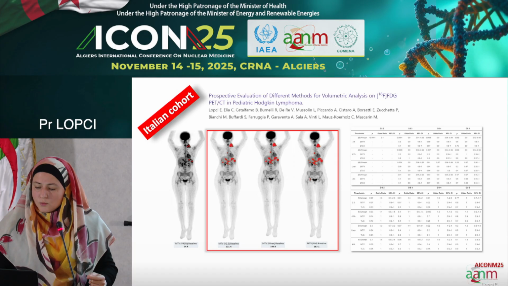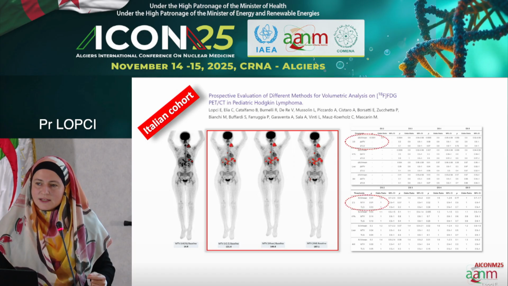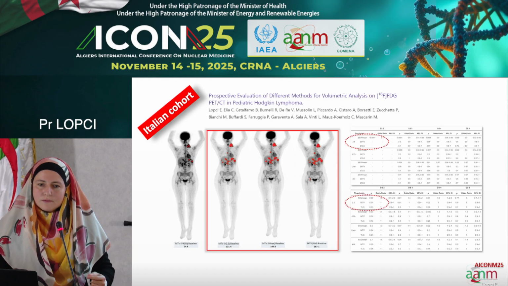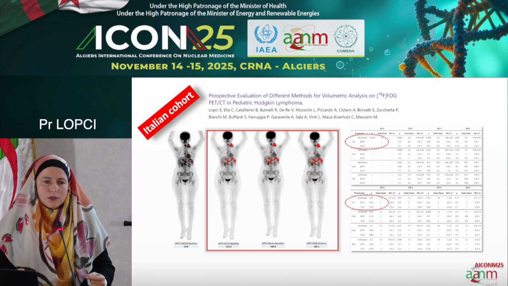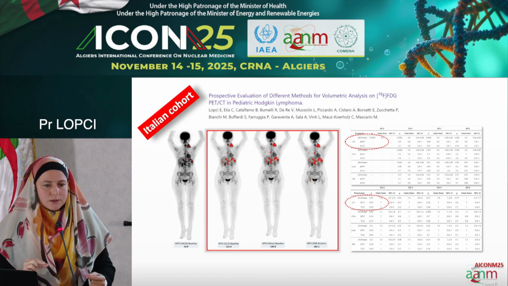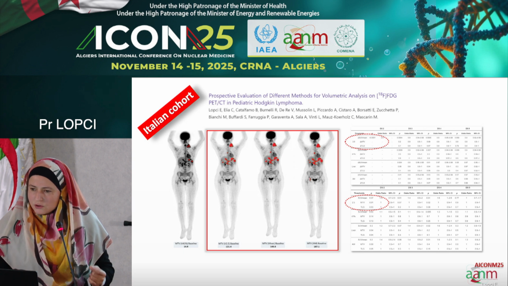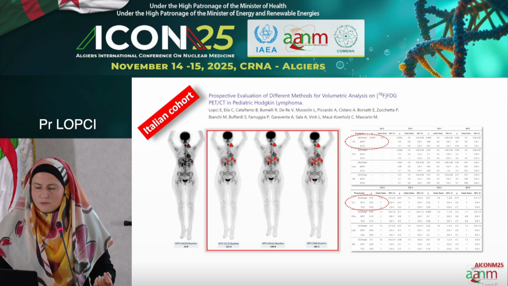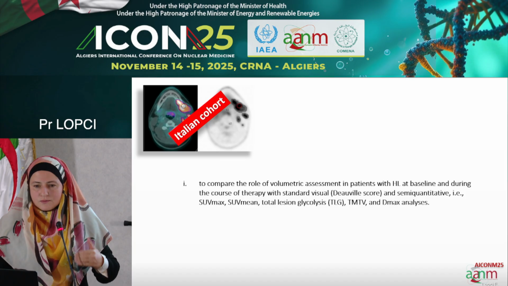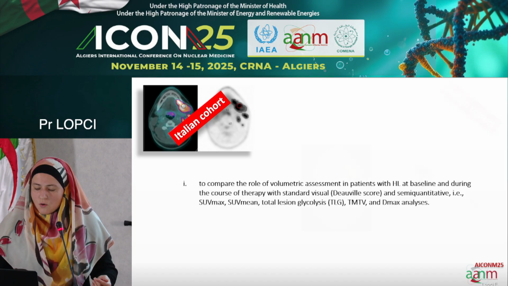The other 3 methods were overall similar. But what was the add-on is that with the fixed cutoff of 2.5, you had a better computation even for small volumes at early response assessment. So therefore, it was probably the most reliable and the more easily reproducible cutoff. So therefore, we analyzed our cohort.